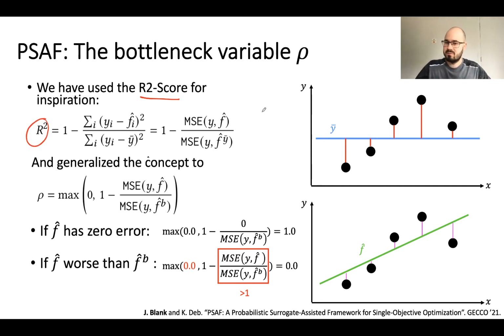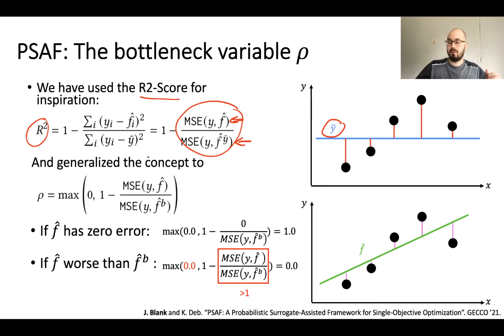One is the simplest predictor you can imagine, always predicting the mean of all data points, which we have in the denominator. And in the numerator, we have our actual predictor. So what R2 does is set the relative performance of the predictor to the simplest predictor, which always predicts the mean, and takes 1 minus this value.